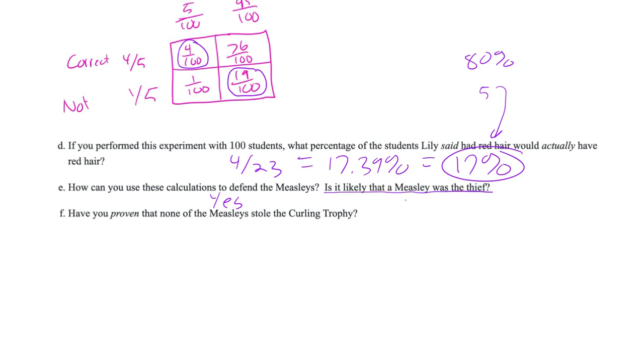was the thief? This is more of a can't tell type thing, because we're assuming that every student has an equal chance to be that, it's all kind of random numbers, but obviously there are some students that are going to be more likely to do something than other students, so you can weigh out a bunch of those things. And so no, you can't actually perfectly prove this, because there are some other factors. It's not just a straight probability roll, because these are humans, and humans are never just a straight probability roll.